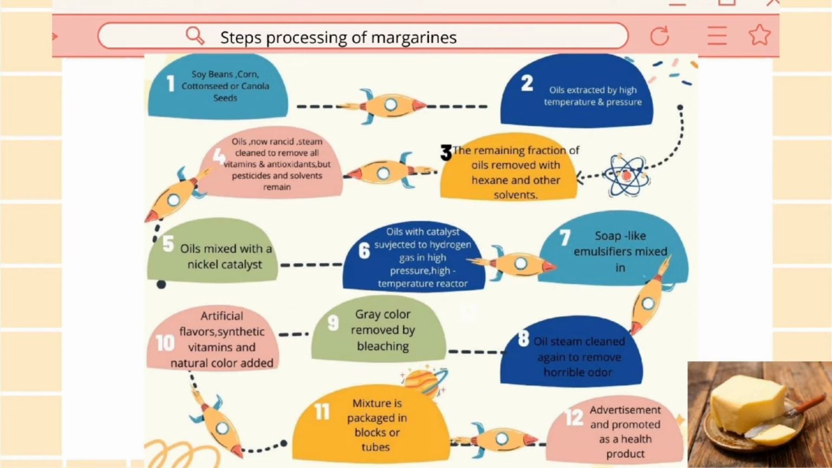The next step in the process, according to the diagram, is bleaching, to make sure that the mixture looks more white. Last but not least, artificial flavors, synthetic vitamins, and natural color are added to the mixture, packaged in blocks, and then promoted as a health product.